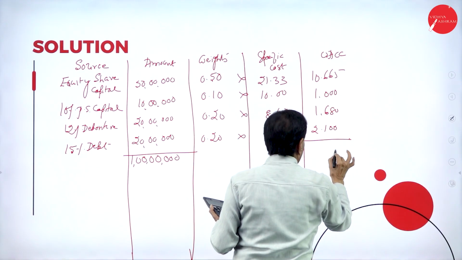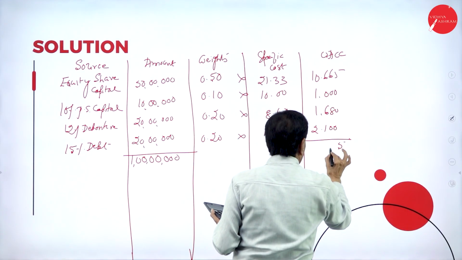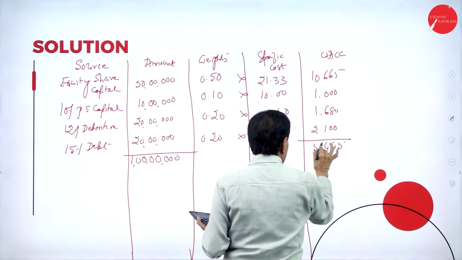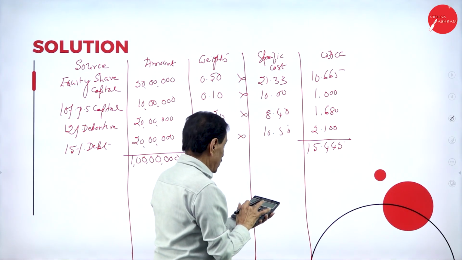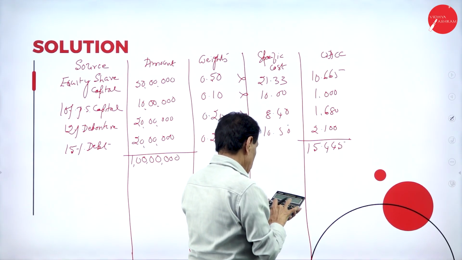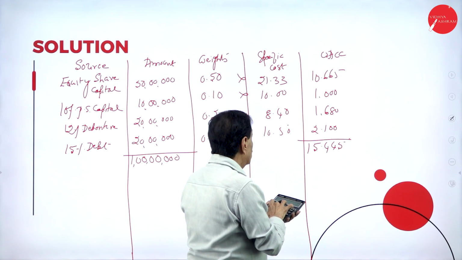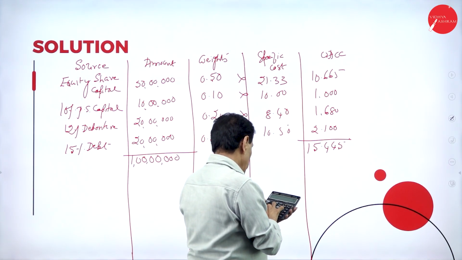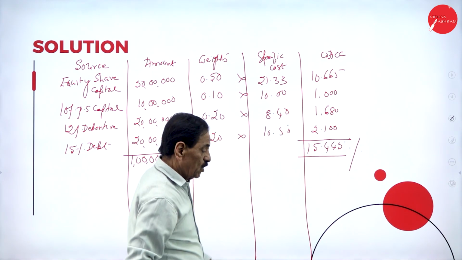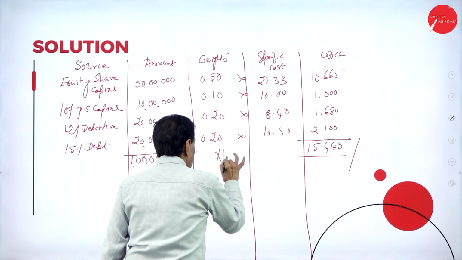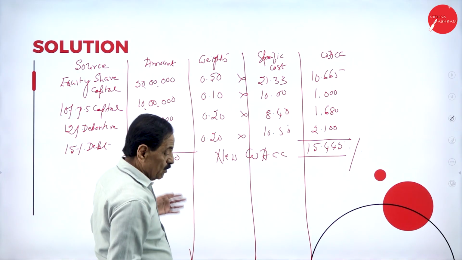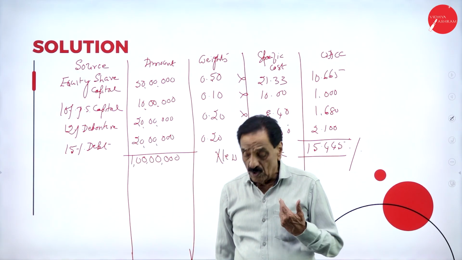Add: 10.665 plus 1 plus 1.68 plus 2.1 is 15.445. This is the new weighted average cost of capital. So we have to do the old one, and we have to do the new one.